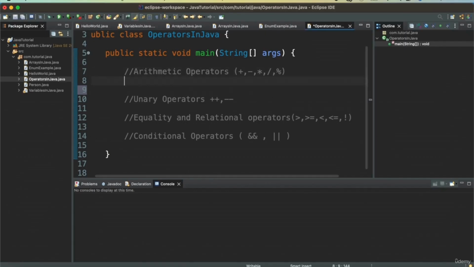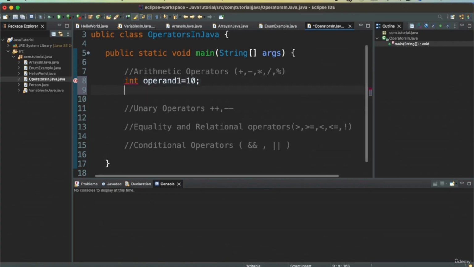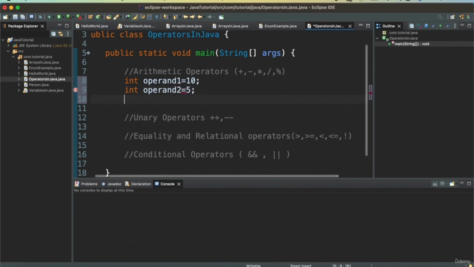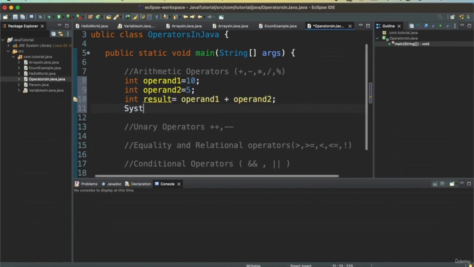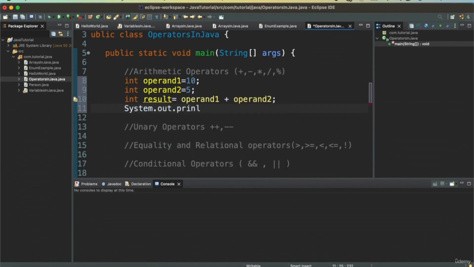So let's start with arithmetic operators. So I will define an integer type operand 1 with the value of 10, integer operand 2, say with the value of 5, and integer result, which will be operand 1 plus operand 2, and then sysout.